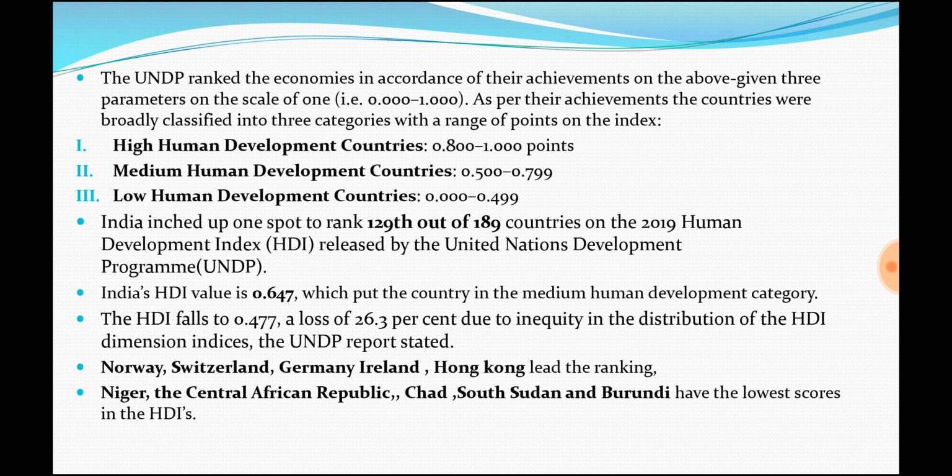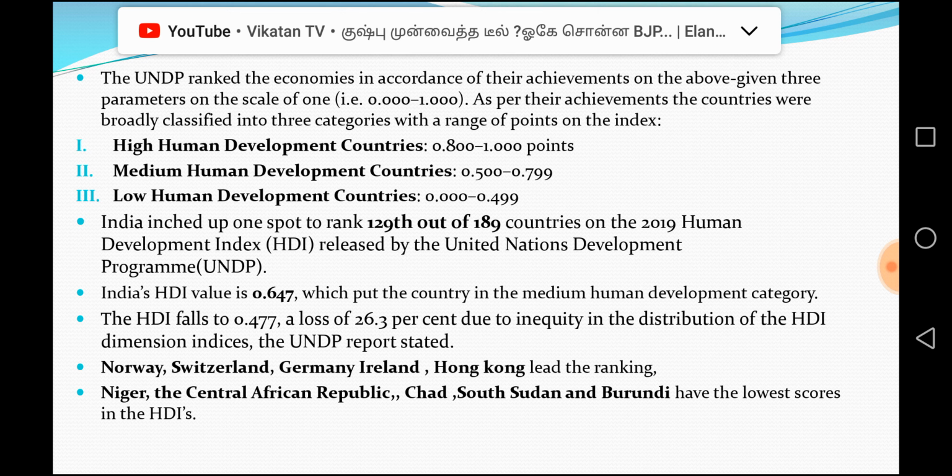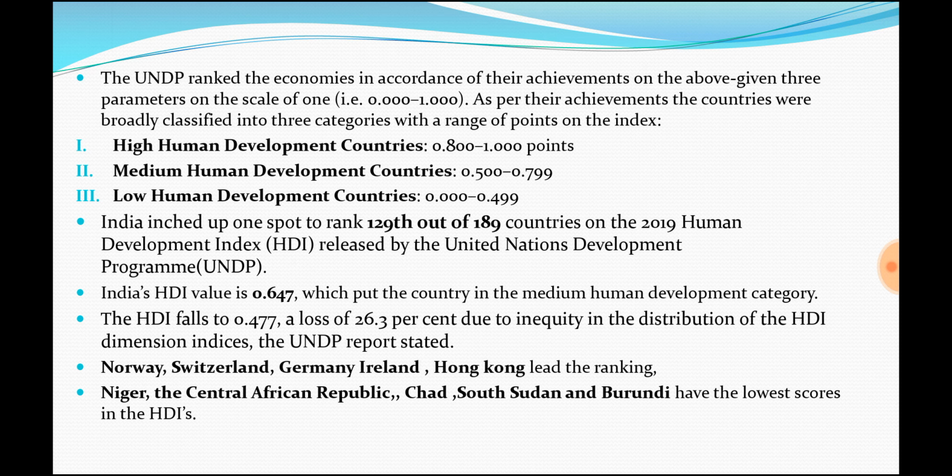See, India at present, in this category, its human development value is 0.647. This puts India in the medium human development category, because it has an HDI value of 0.647, the latest in the report in 2019.